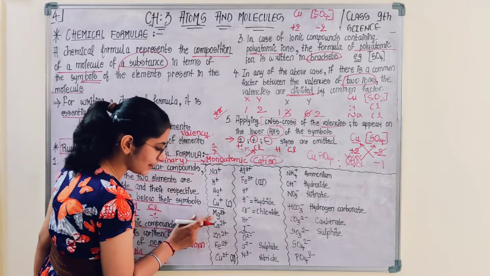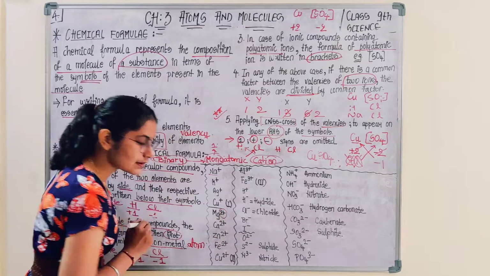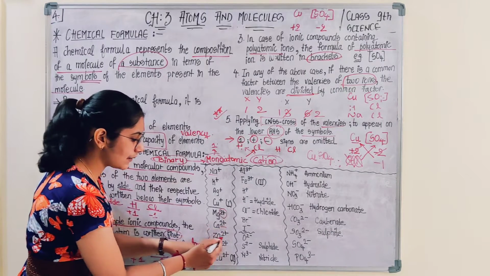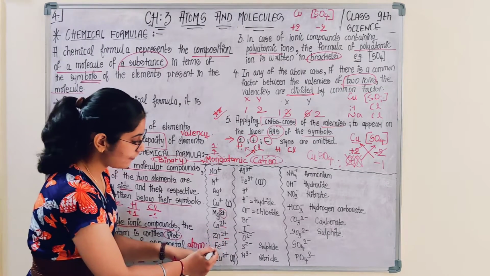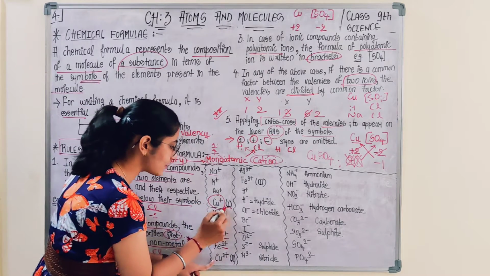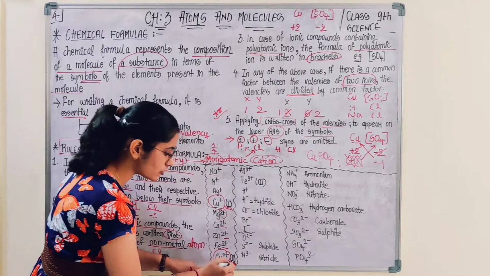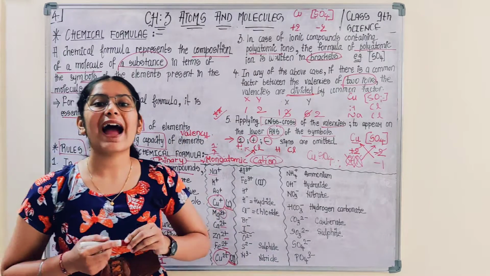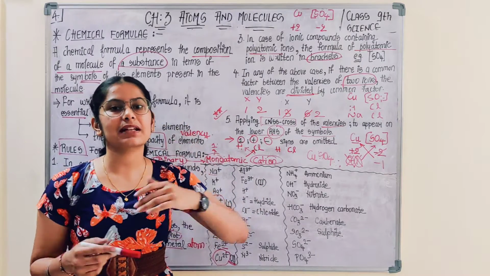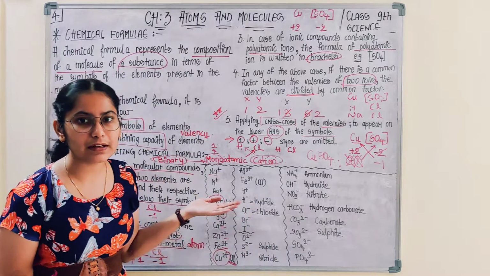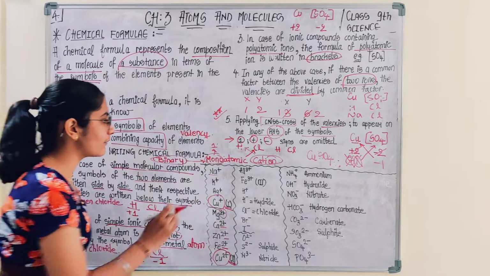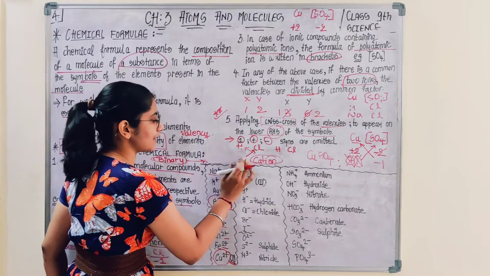Similarly, Mg, magnesium having +2. That means their valency is +2. Calcium +2, zinc +2, iron, ferrum, है ना, Fe +2, copper +2. Now see, copper is also having +1 valency. Copper is also having +2 valency. So there are some elements who have variable valency. That means they do not have fixed valency, but sometimes they can have +1 valency like copper, or they have +2 valency. Okay, so how would you know whether this time copper is having +1 or +2?